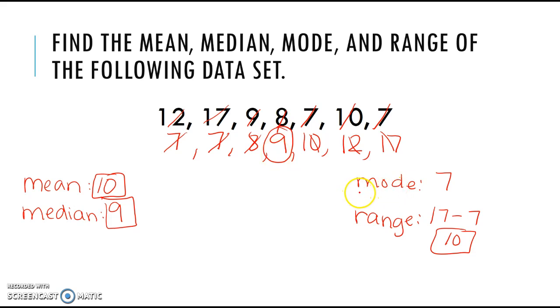The mode is the number I see most often, and in my list, the only number I see more than once is 7, so 7 is my mode. And range, largest minus smallest, so my 17 minus 7 gives me 10.